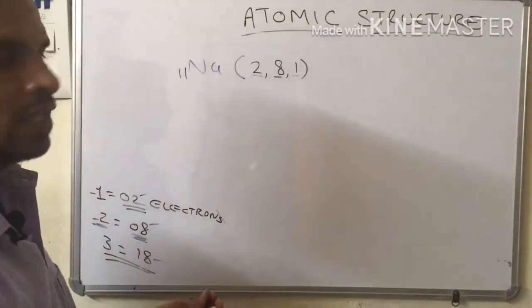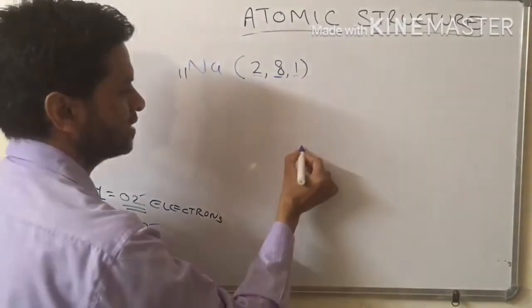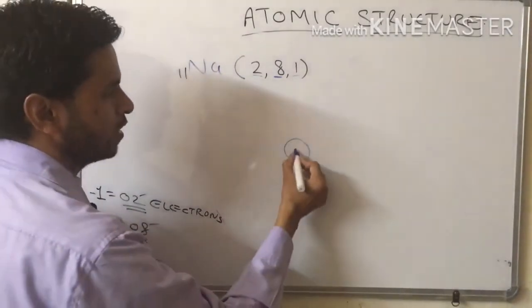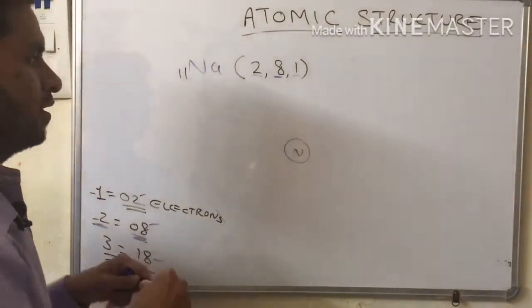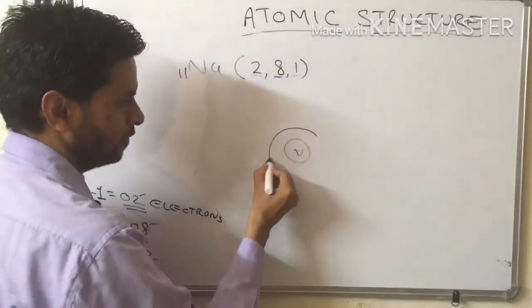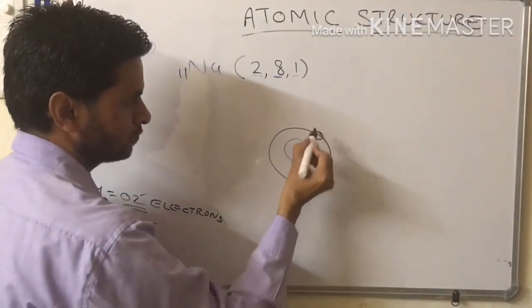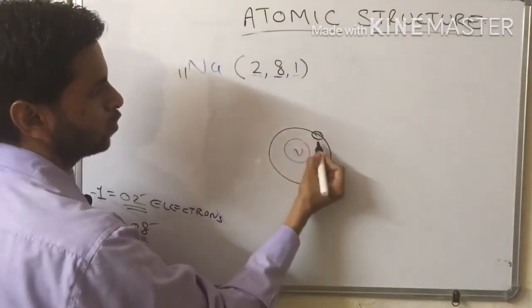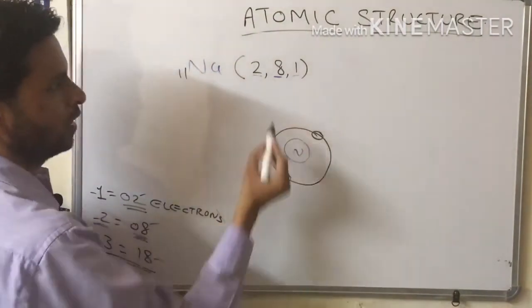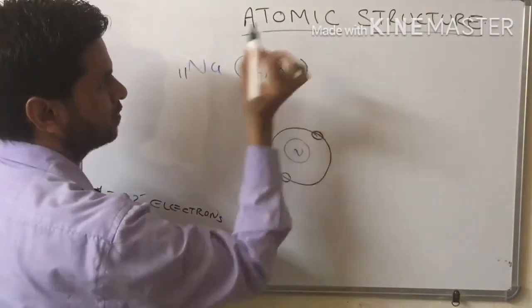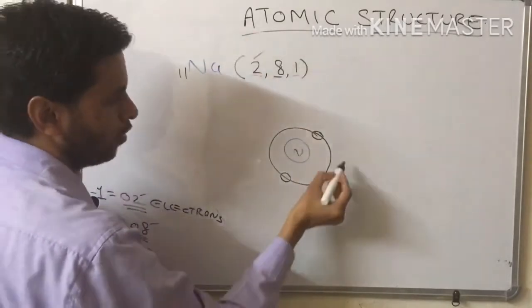Now let us see how we will place it in an orbit. This is a nucleus, and this is the first shell. How many electrons? 2. Second orbit, this is the completed second orbit.